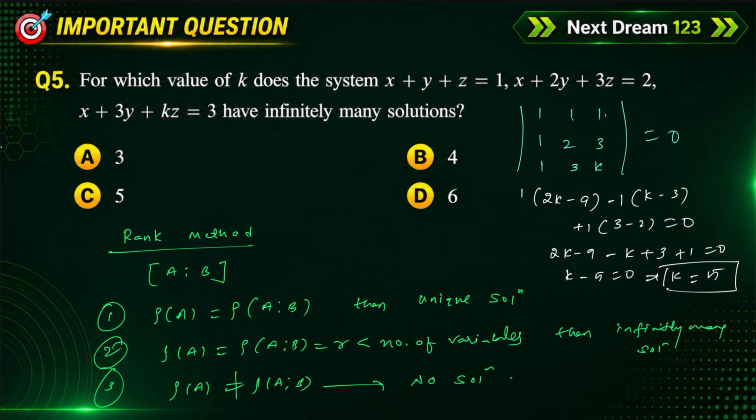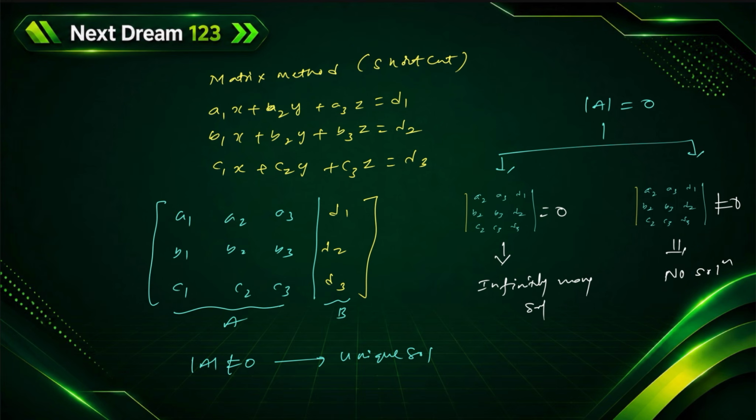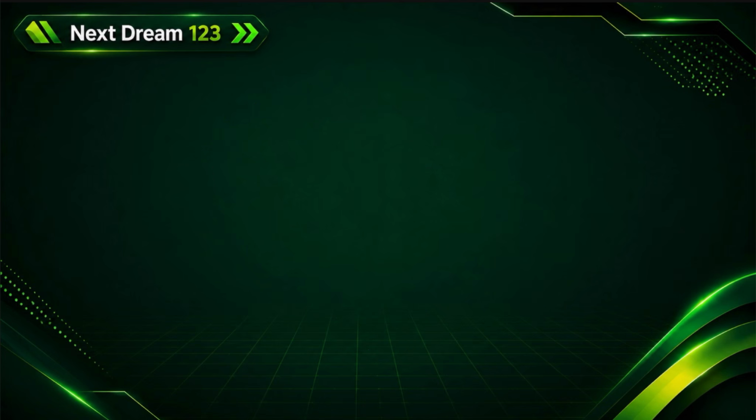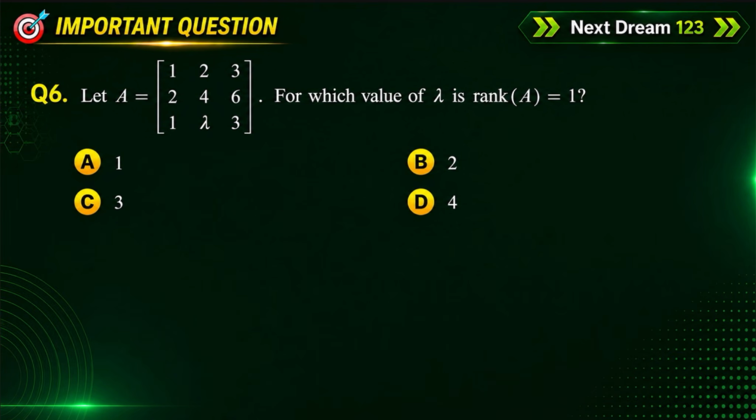k is equal to 5 is the correct option. That means C is the correct option. For this question, C is the correct option. If you want, you can take a screenshot of this shortcut method. Let's continue this question.